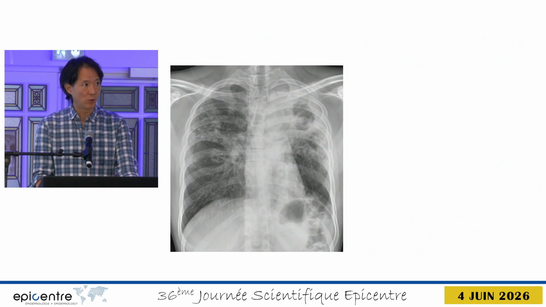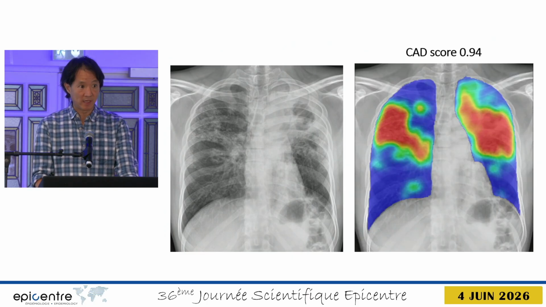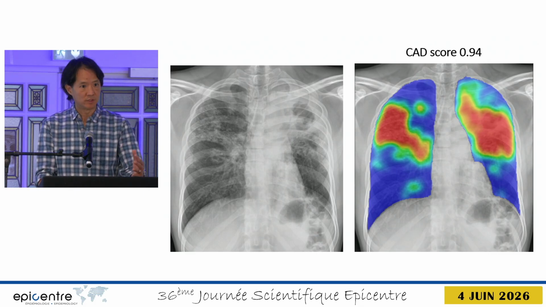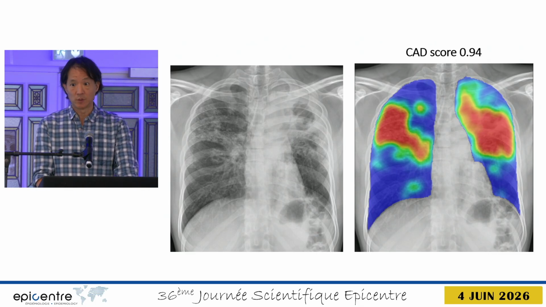So to give you a quick demonstration of this technology, we have your digital chest X-ray, and CAD can be used with any machine that produces digital images. This image is analyzed by CAD. The output comes in less than a minute, and it gives you a color heat map, but more importantly, a CAD score from 0 to 1.